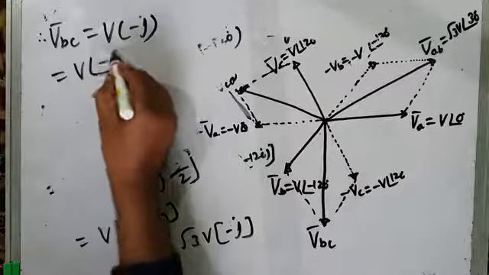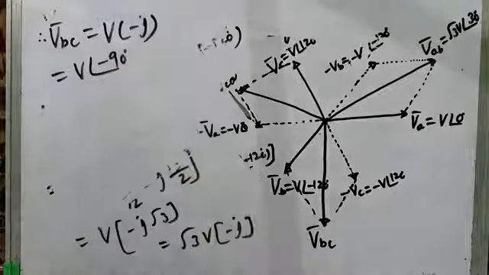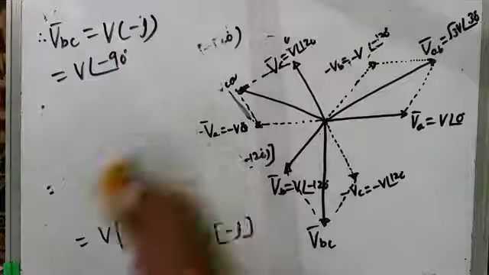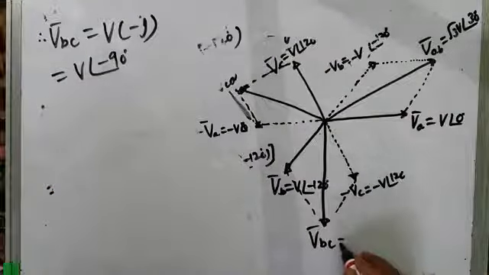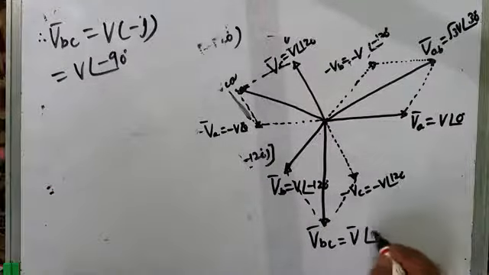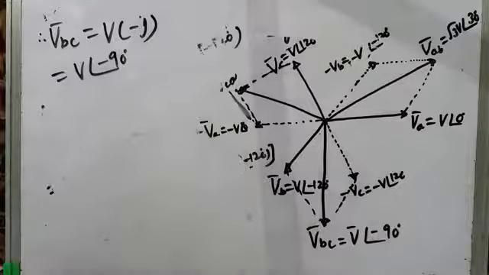and that is equal to V at an angle of minus 90 degrees. Because what does j mean? J means an angle of 90 degrees. So therefore this is your VBC. और आपकी VBC कहाँ है? ये है आपकी VBC. So this is equal to V at an angle of minus 90 degrees. ये आपकी दूसरी लाइन वोल्टेज आ गई.